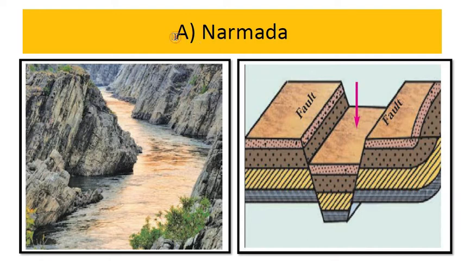The answer is Narmada. It forms a very famous valley. This is Narmada's Rift Valley. It is located at the border of Madhya Pradesh and Gujarat, and some part of Madhya Pradesh and Maharashtra also. So remember, this is a very famous Rift Valley of Narmada. It has very steep edges over here. You can see the rocky portion, and it is a very deep valley, very beautiful to watch. If you get the opportunity, do watch this Rift Valley. Here is the figure of a Rift Valley, how it forms. Here you can see this is a rift, this is a fault line. So Narmada is the right answer for this question.